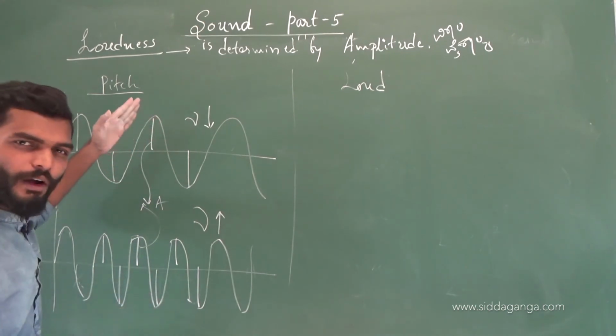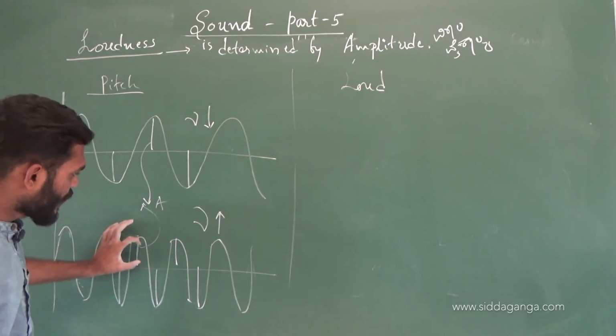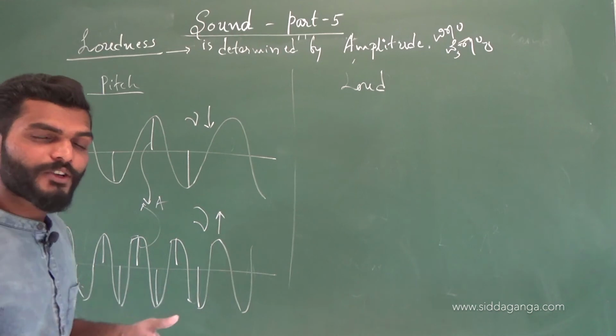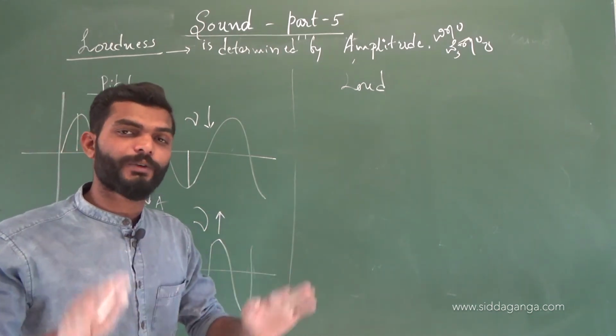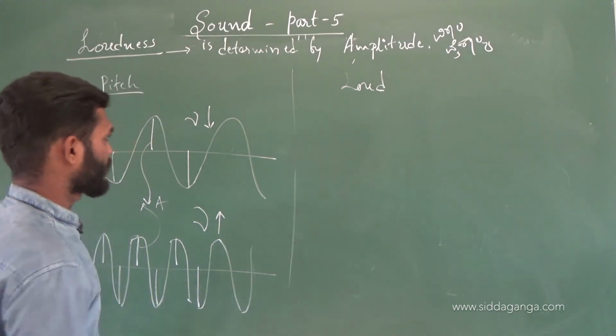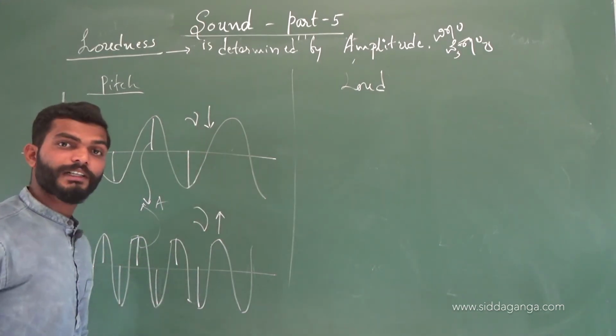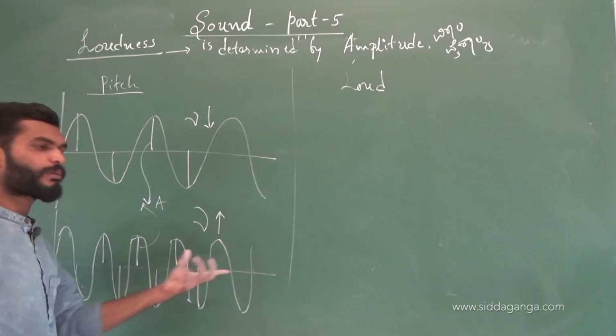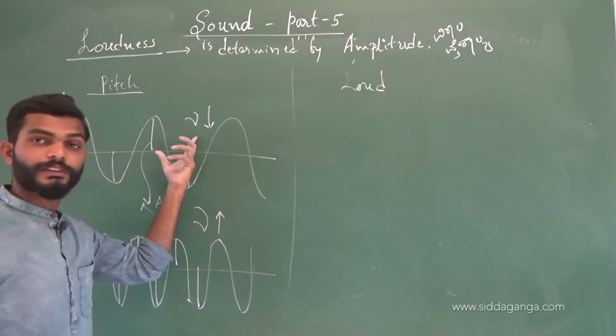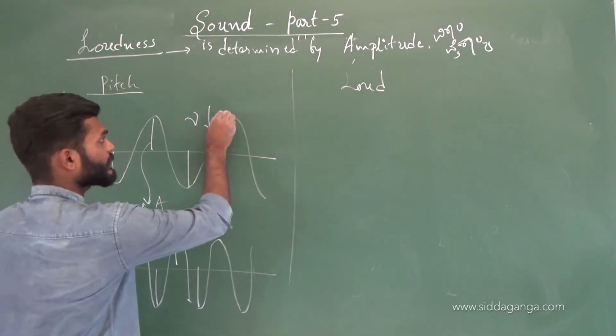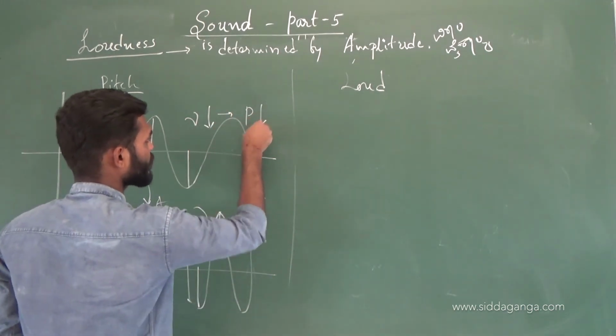ದೇರ್ ಆರ್ ಟೂ ಸೌಂಡ್ಸ್, sound 1 and sound 2 having the same amplitude, but they have different frequency. So one is having less frequency, other one is having more frequency. More the number of waves, more the frequency. Less the number of waves, less the frequency. So when the frequency is less, pitch is less.